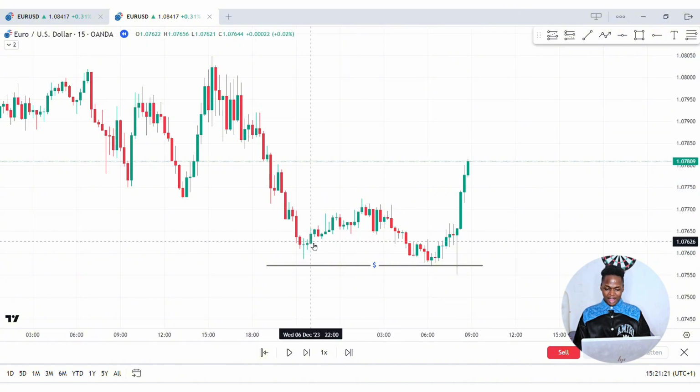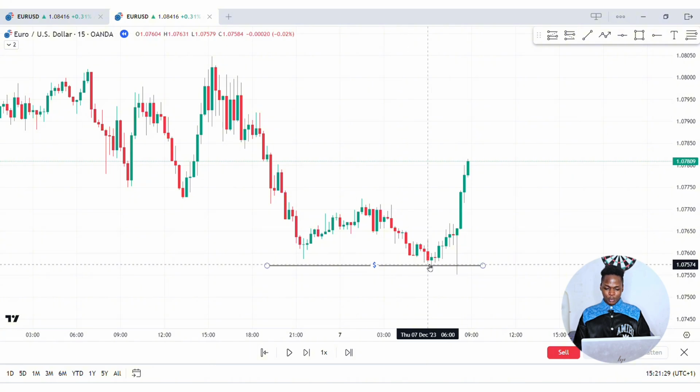Notice that we used to have equal lows right here, which means that there is a lot of liquidity below this point, sell-side liquidity, which means that there are a lot of traders who are buying at this point and then placing their stop loss below this point, and a lot of traders who are placing sell stop orders, hoping that the market is going to go below this point. And now notice what price did to them. Price came down with a wick, right? You can see price was going up. A lot of traders will be hoping that price is going to start going up from here, but they are already buying and placing their stop loss below here.